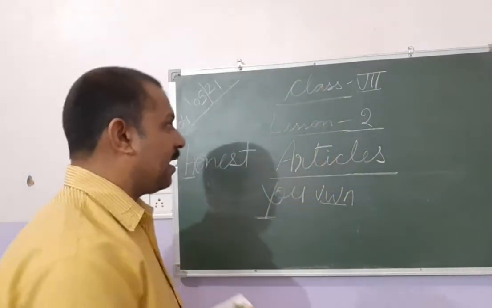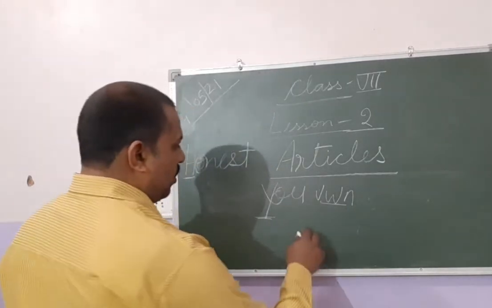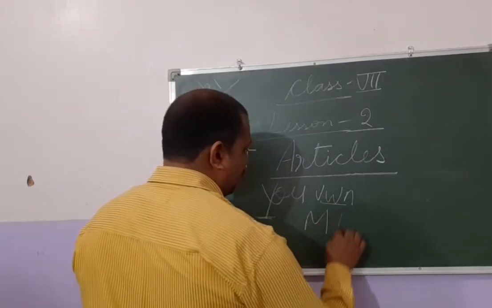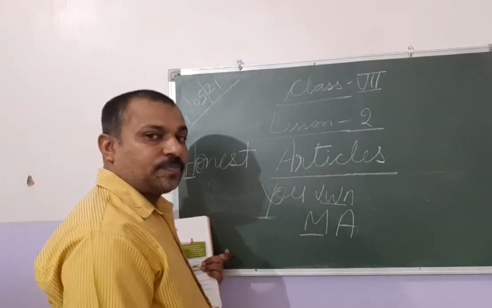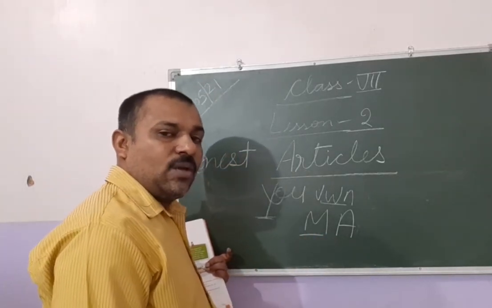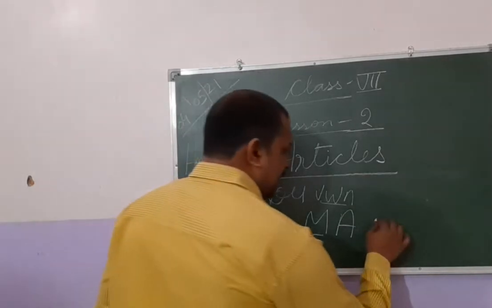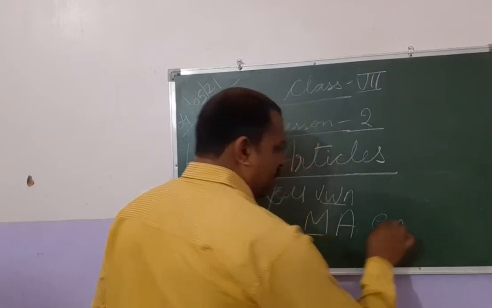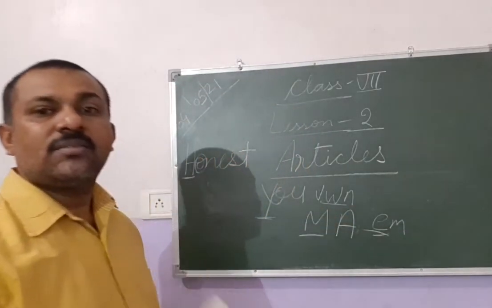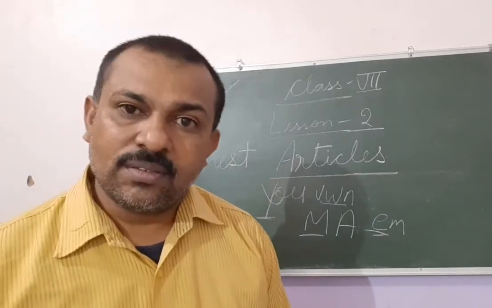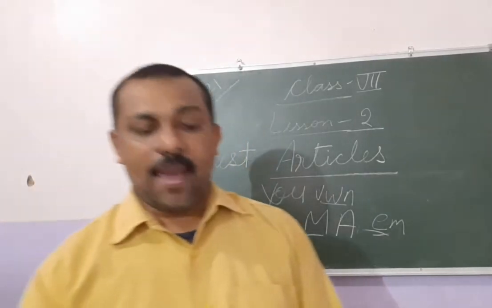M-A, the degree. So "an M-A". When we use M, it is a consonant. But when we pronounce it, how do you say M? "Em". So E is what? A vowel, right? So that is why it is used as "an M-A".